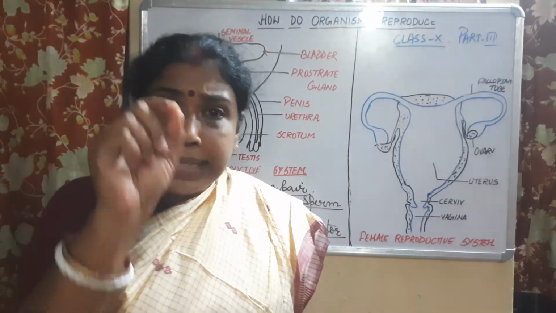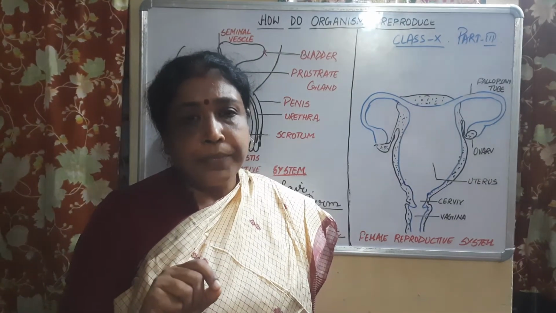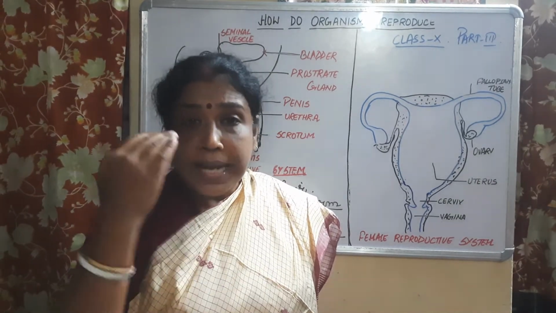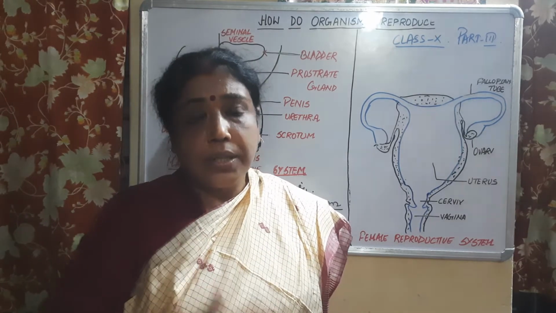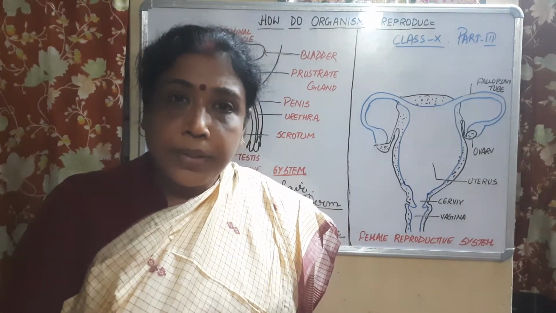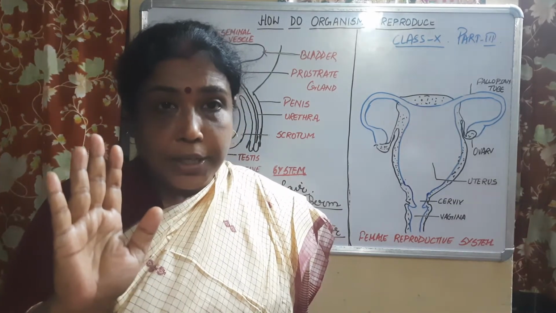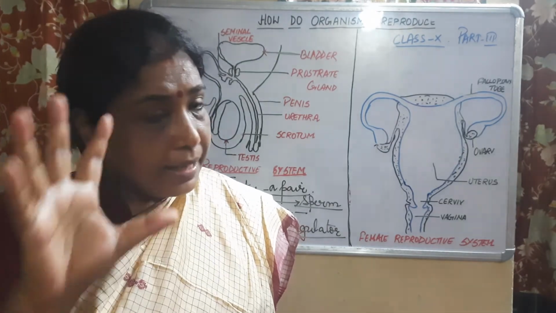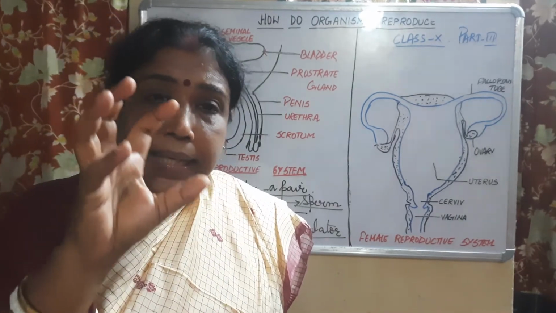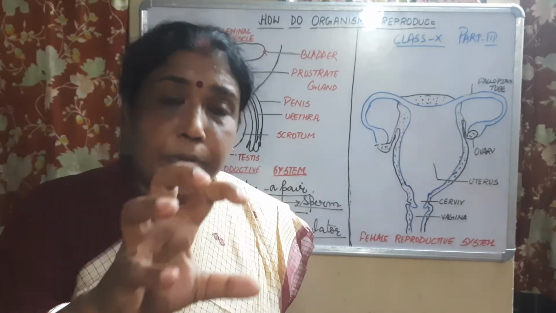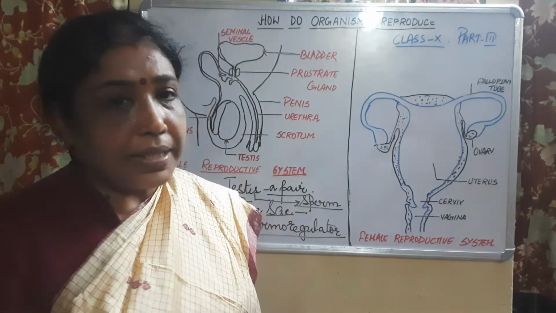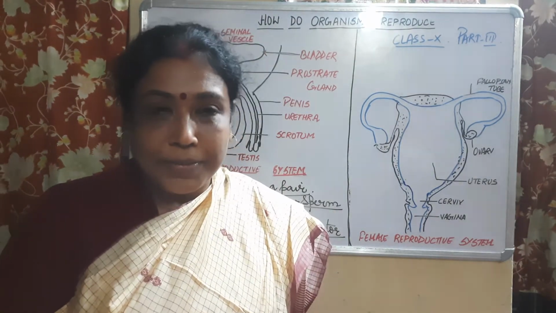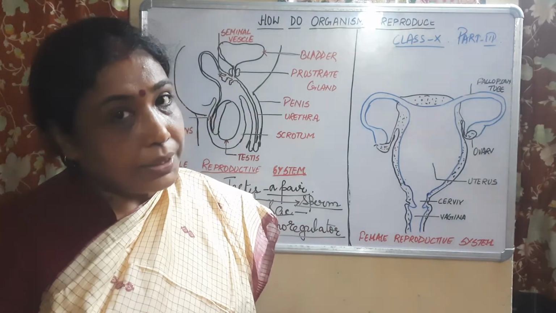Listen carefully. The sperm at the time of its production needs a temperature lower than the body temperature. And what does this scrotum sac do? Other than protection, it acts as a thermoregulator, means it is providing the required temperature to the testis for the production of sperm. Did you all get it? Hope you all have got it.